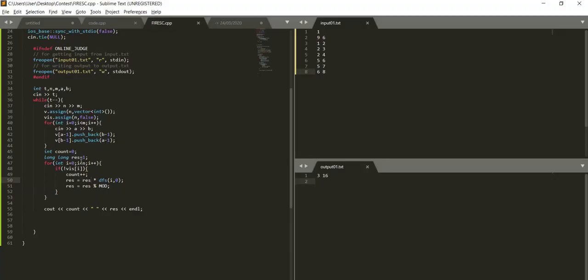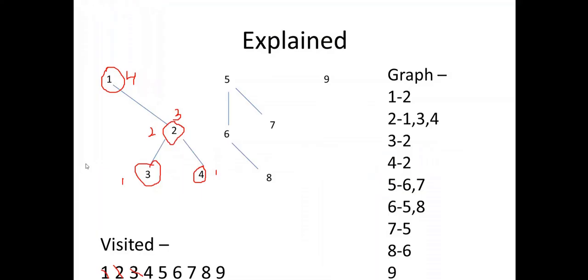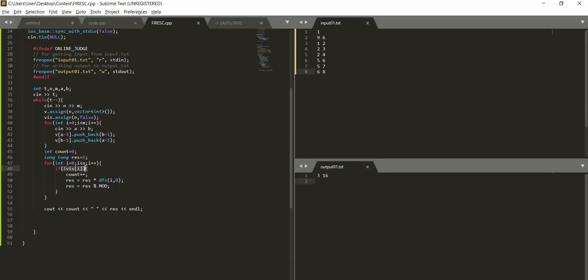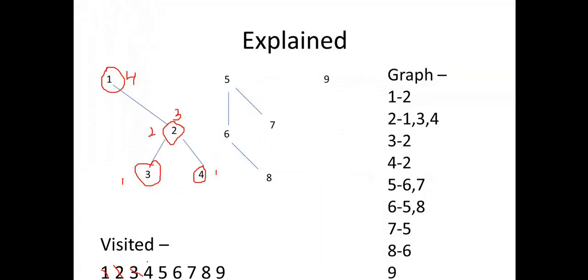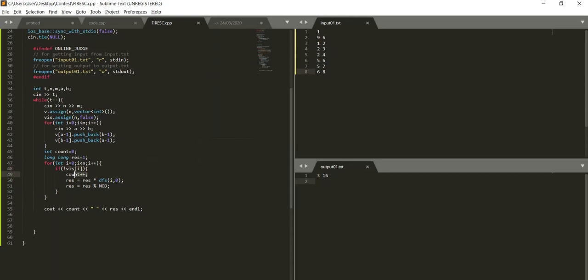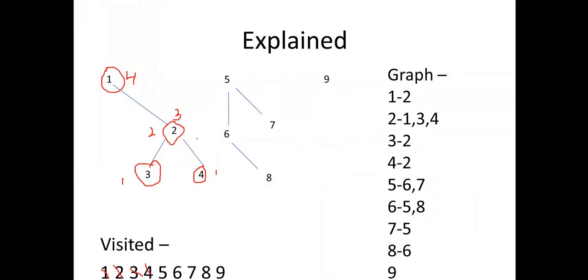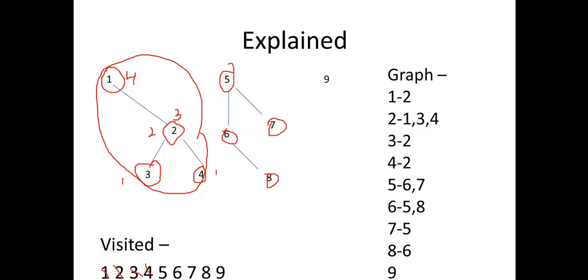Next we'll try to do it with 2, 3 and 4, but as they are already marked as visited, we can't visit them, so the loop will go to the next one. So we'll increment the counter by 1. So this way it found one connected component. Similarly, it would do the same for 5, then it would go to 6, then to 8, then to 7, and this would also return 4, and this would be our second connected component.